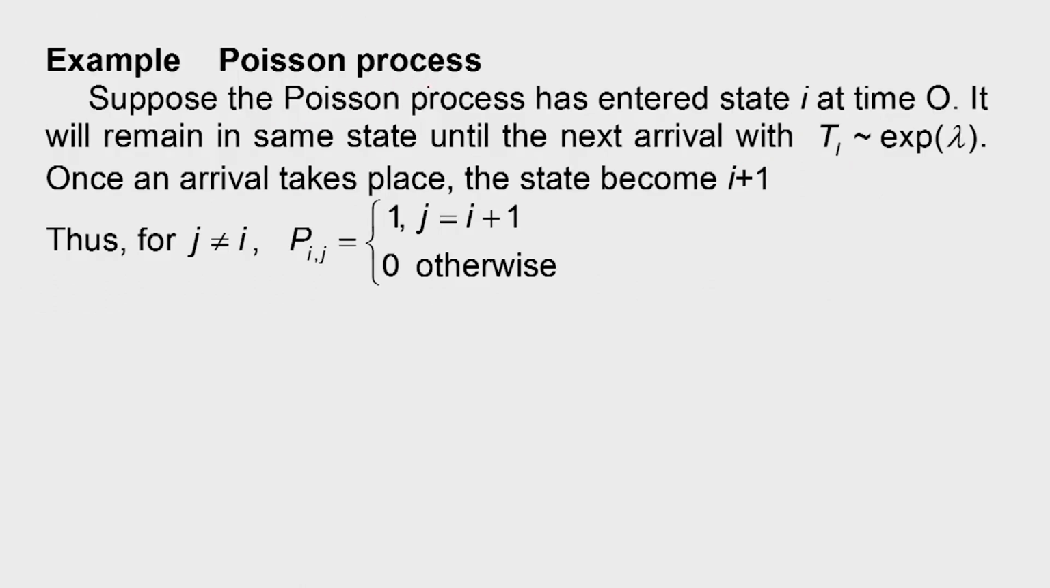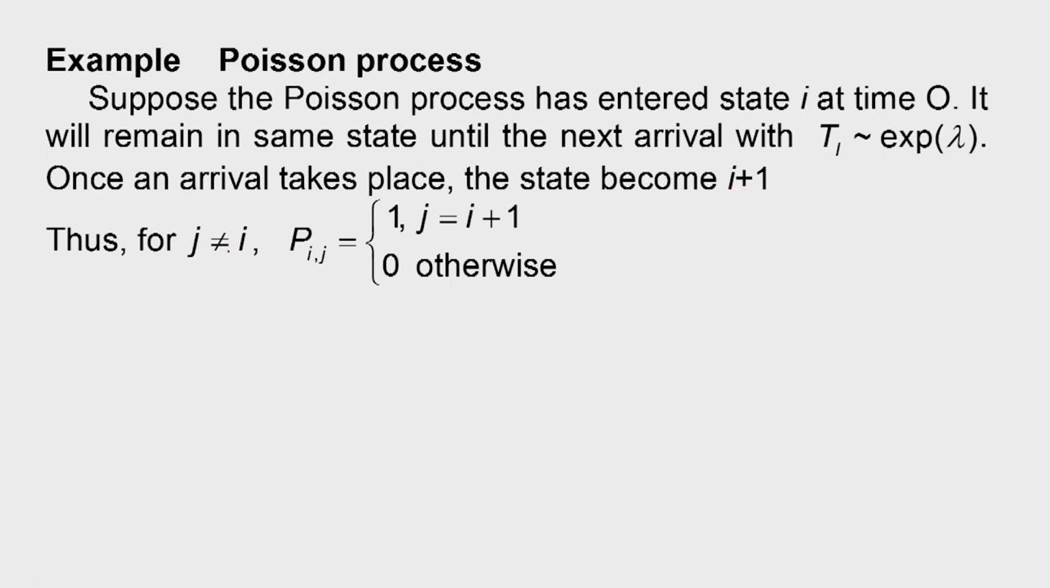Example, Poisson process. Suppose the Poisson process has entered state i at time 0. It will remain in the same state until the next arrival, which is exponentially distributed. Once an arrival takes place, the count in the Poisson process will go up by 1, that is, this state will become i plus 1.